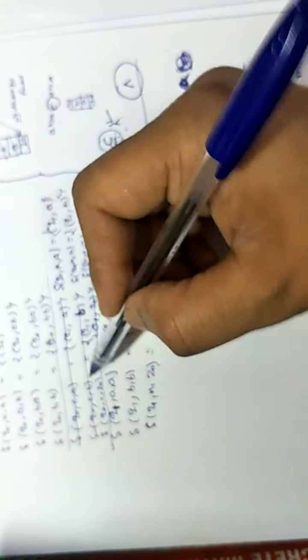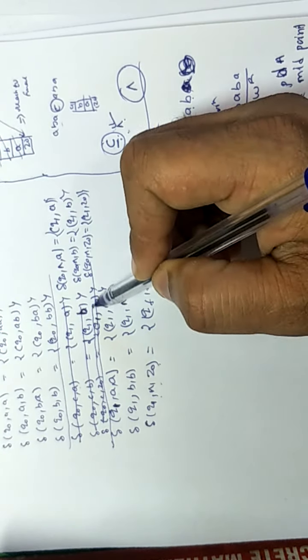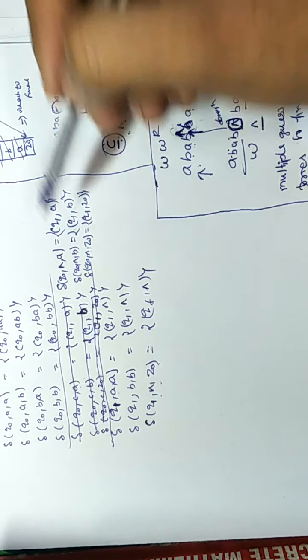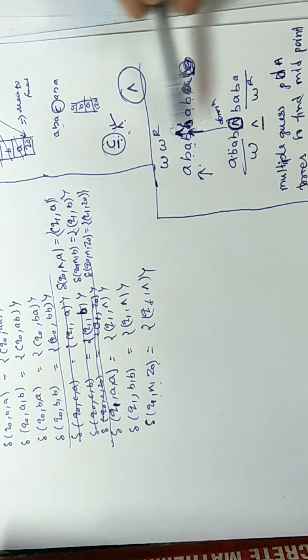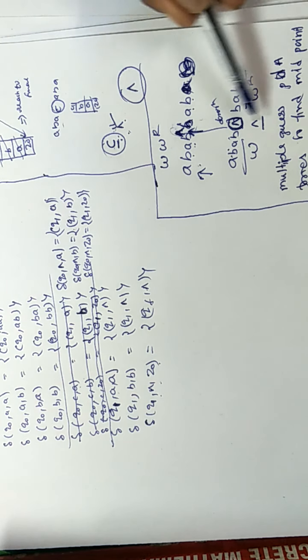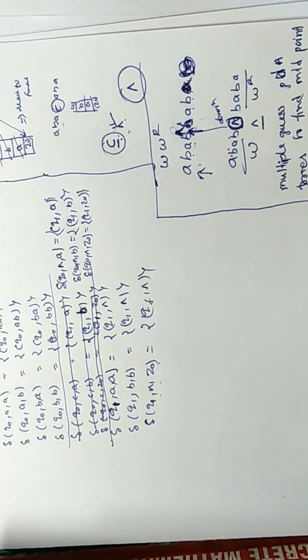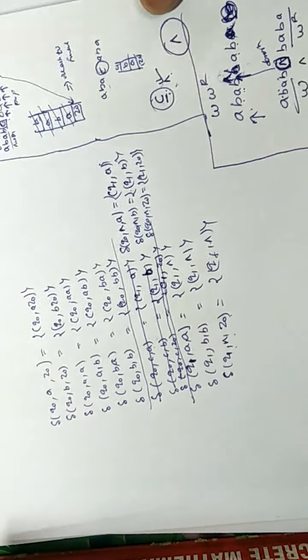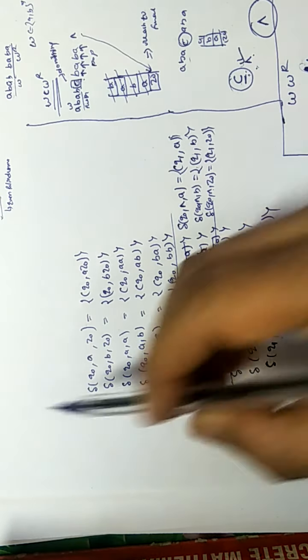So instead of C we are writing null here, and null is used to do the guess part. It is guessing where the midpoint is, after which point we are going to do pop operations. So this is the final PDA, and we have to write the tuples here.